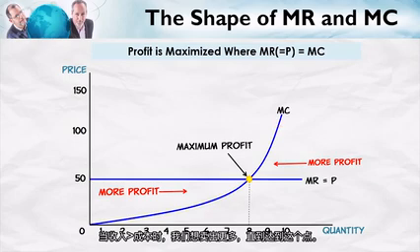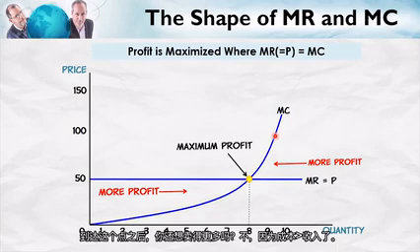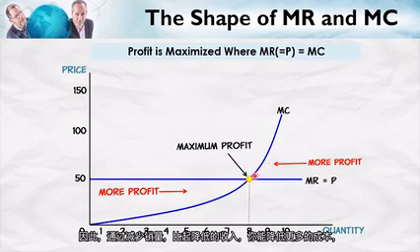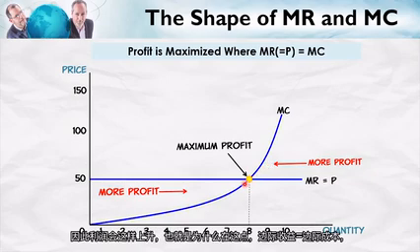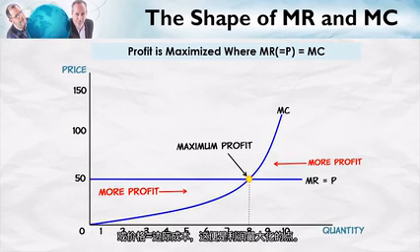No. Here, costs are bigger than revenues. So by selling less, you can reduce your costs by more than you reduce your revenues, and therefore profit goes up going this way. And that's why this point, where marginal revenue is equal to marginal cost, or price is equal to marginal cost, is the point where profit is maximized.